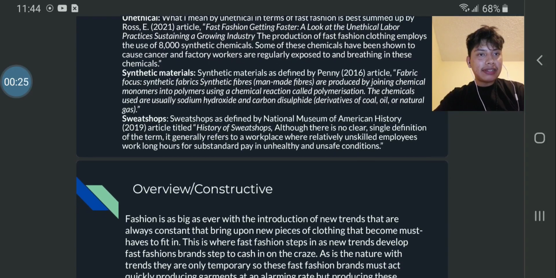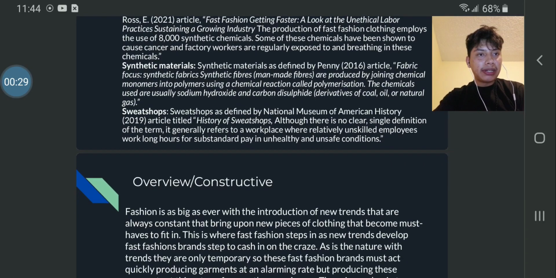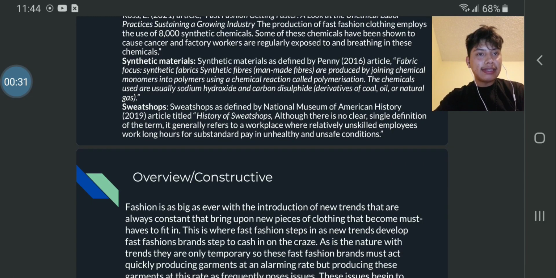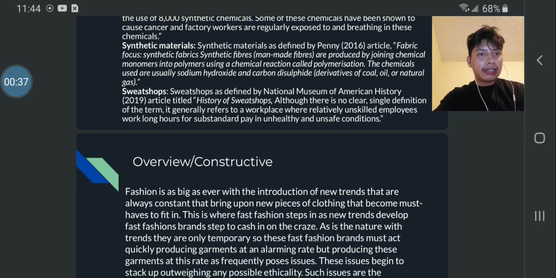Unethical. What I mean by unethical in terms of fast fashion is best summed up by Ross E.'s 2021 article "Fast Fashion Getting Faster: A Look at Unethical Labor Practices of a Growing Industry." The production of fast fashion employs the use of 8,000 synthetic chemicals. Some of these chemicals have been shown to cause cancer, and factory workers are regularly exposed to breathing them.